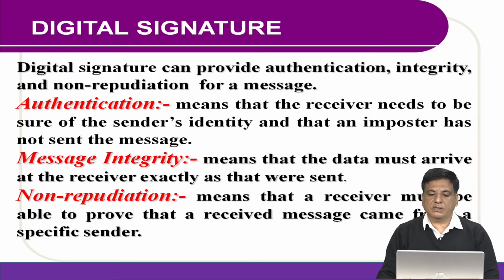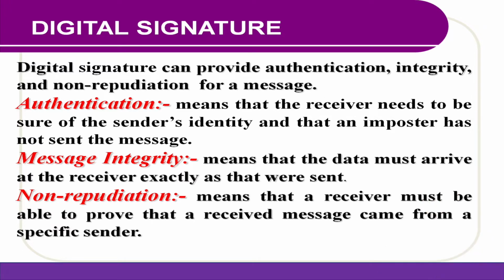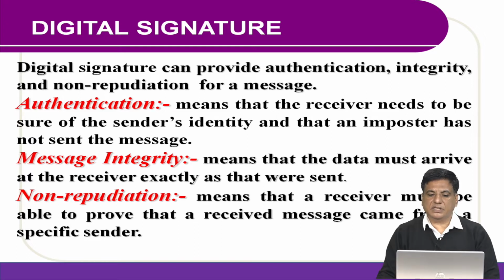Authentication means that the receiver needs to be sure of the sender's identity. In other words, authentication means we have a provision to identify who you are. Message integrity means that data must arrive at the receiver exactly as it was sent by the sender. Non-repudiation means the receiver must be able to prove that the message came from the specific sender. So these are the three services achieved by the digital signature: authentication, integrity and non-repudiation.